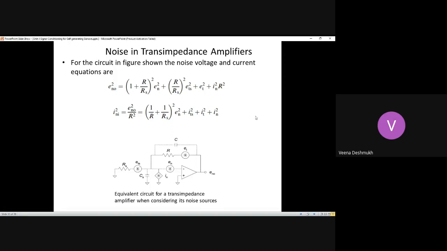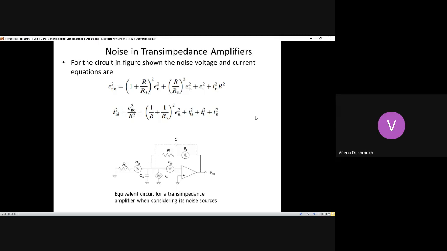So transimpedance amplifiers, charge amplifiers or instrumentation amplifiers, all of them essentially consist of op amps. In the case of transimpedance and charge amplifiers, the equivalent input and output impedances are essentially impedances, not resistances.